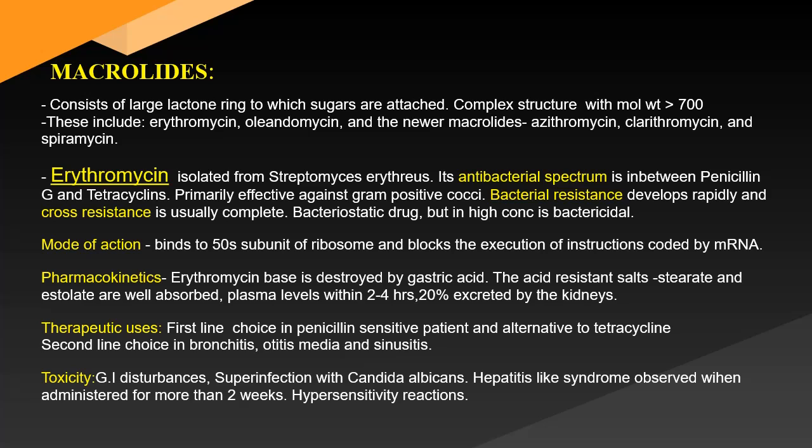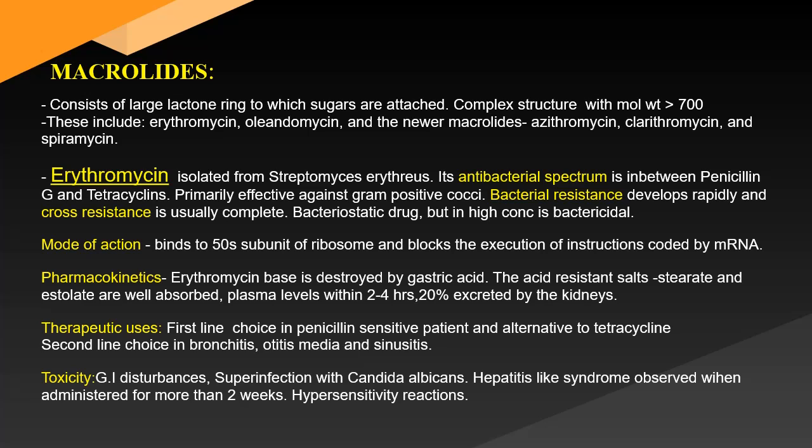It is effective against gram-positive cocci, staphylococci, streptococci, pneumococci, and highly effective against Mycoplasma pneumoniae also.